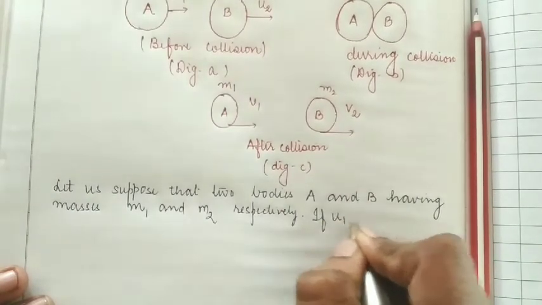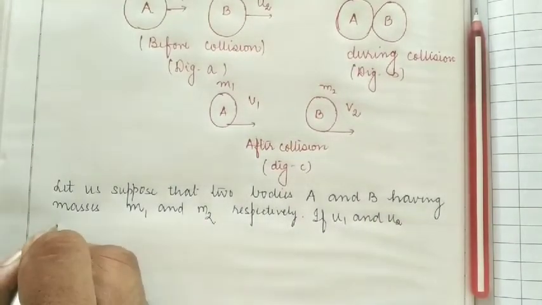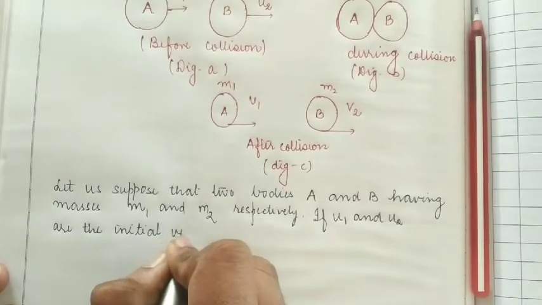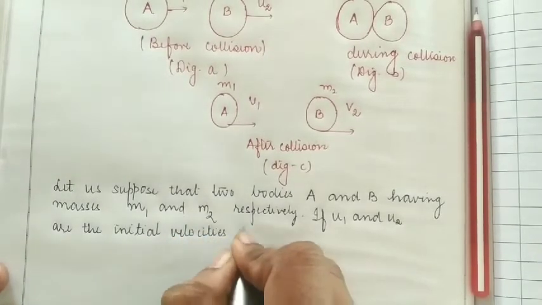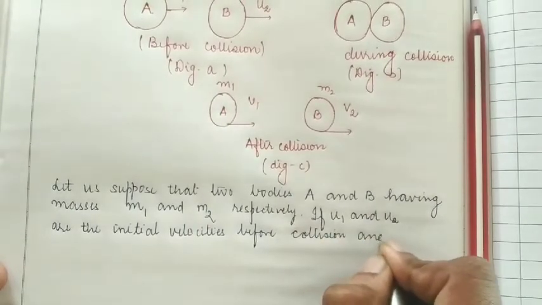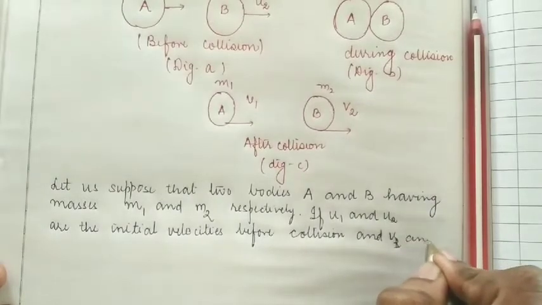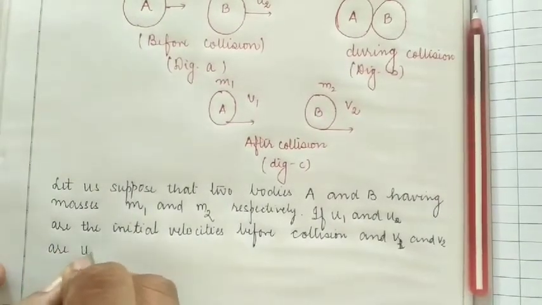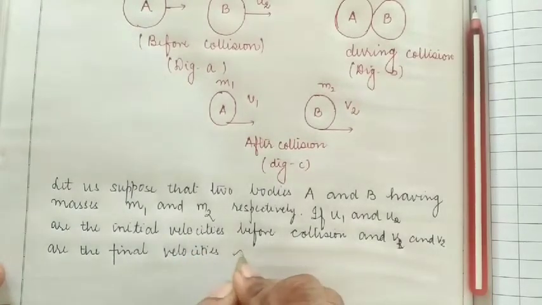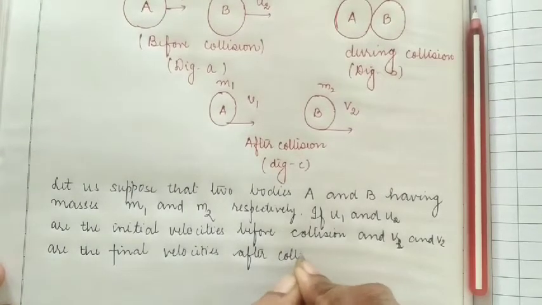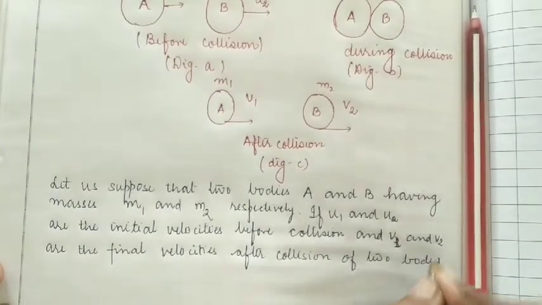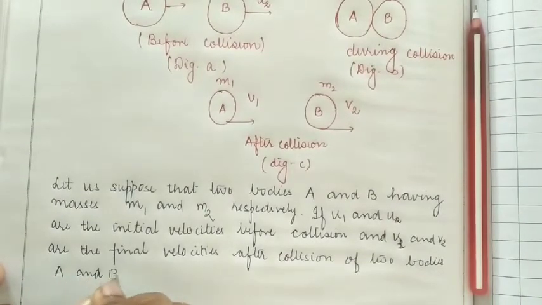If u1 and u2 are the initial velocities before collision, and v1 and v2 are the final velocities after collision of the two bodies A and B respectively.